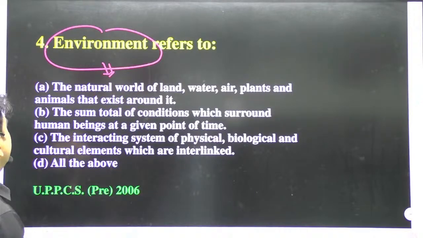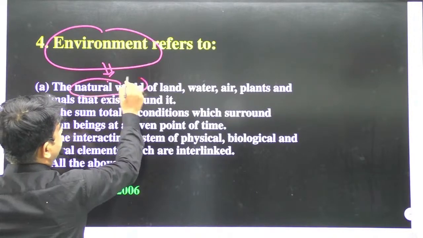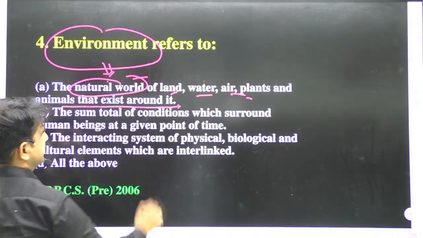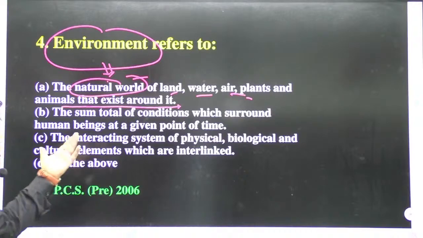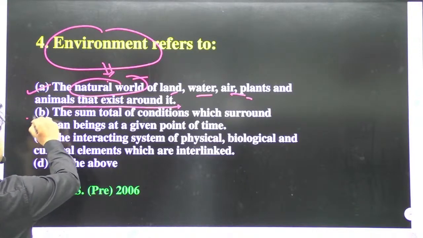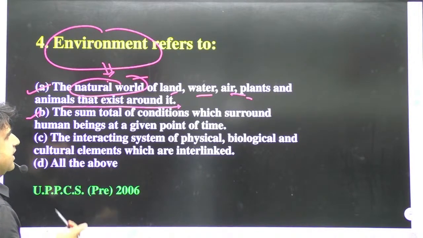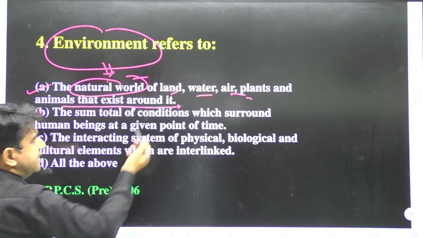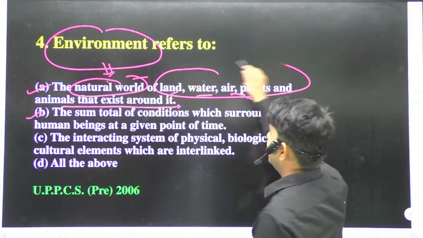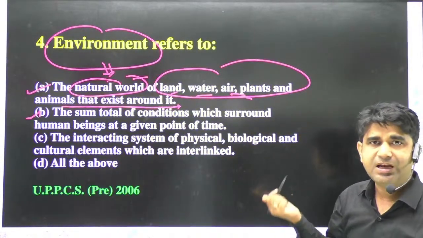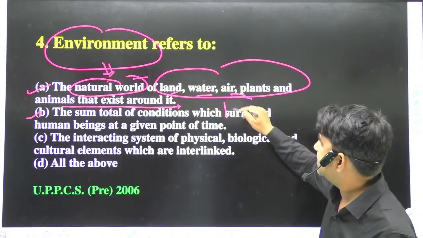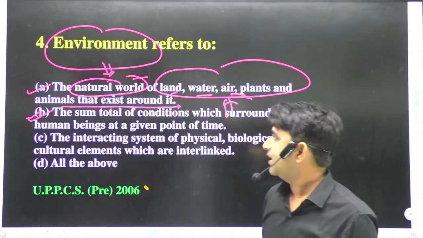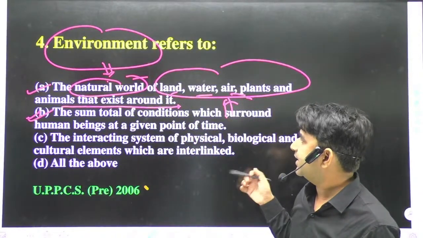So the natural world will come: land, water, air, plants, animals that exist around, means everything is related to the environment. So we can say yes, that's true. Option B, the sum total of conditions which surround human beings at a given point of time. Yes, the same point is there, because human beings are surrounded by land, water, air, plants, animals. So this indicates the same point, so it will also be true.